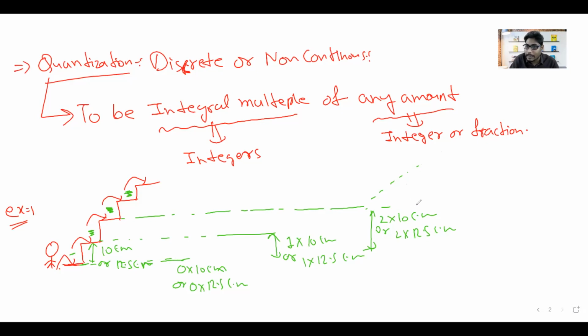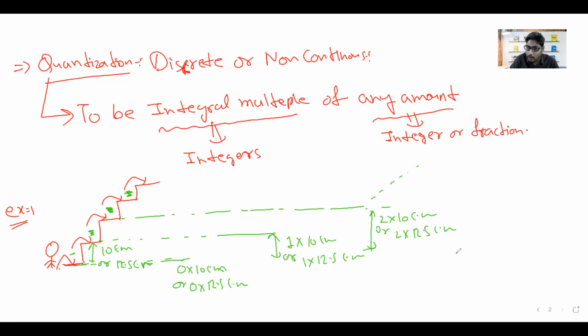Here the integer is basically 2 or 1 or 0 or 3, and the other amount can be an integer or a fraction. So the total amount can be an integer or a fraction, but that total amount, which is a product of these two quantities, should be an integral multiple of something. This is basically the meaning behind quantization.